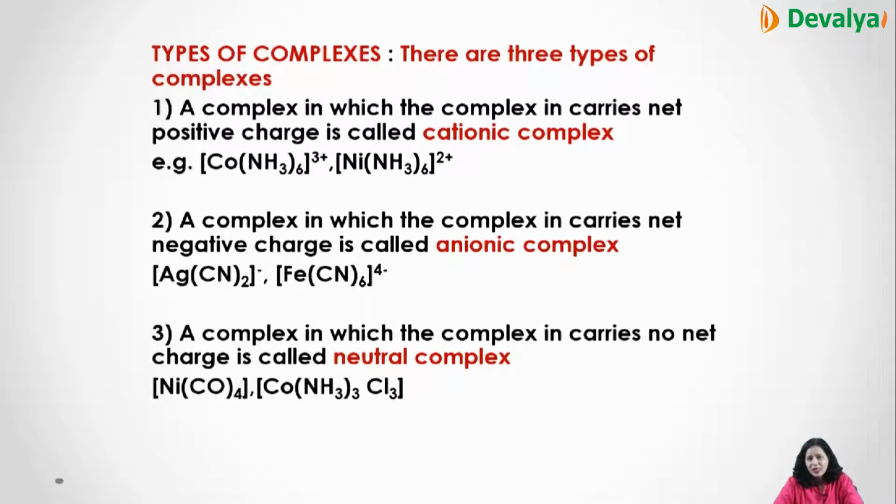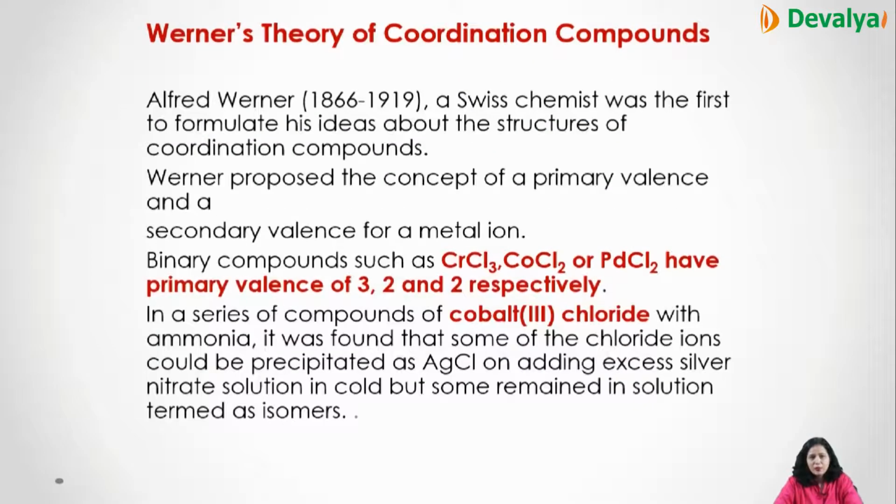Now what about the types of complexes? There are three types of complexes. The complexes which possess a net positive charge are cationic, those with a negative charge are anionic, and those with no net charge are called neutral complexes. [Co(NH3)6]3+ has a 3 positive charge, so that is cationic. If there is a negative charge, like [Ag(CN)2]-, it is anionic, and if there is no charge, that is called a neutral complex.